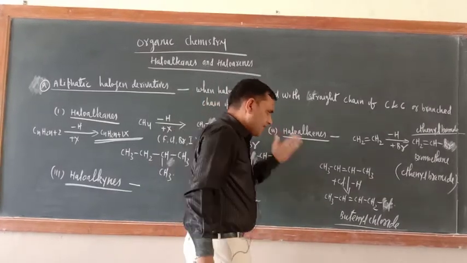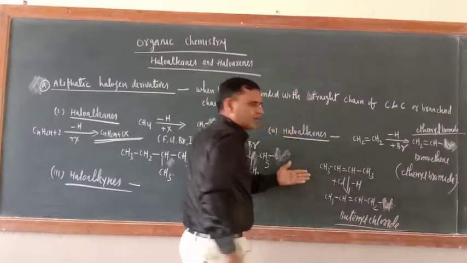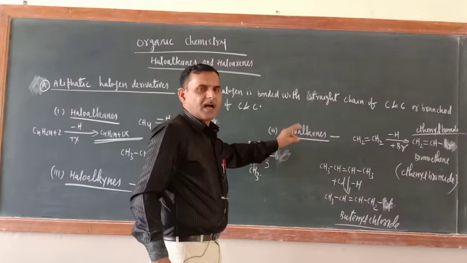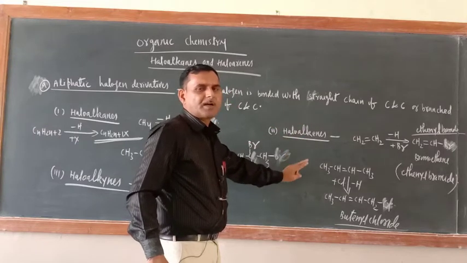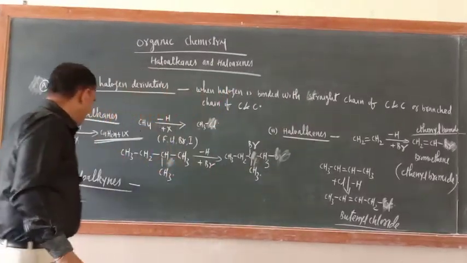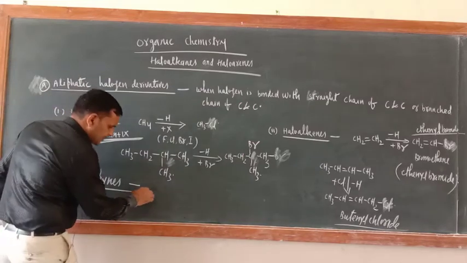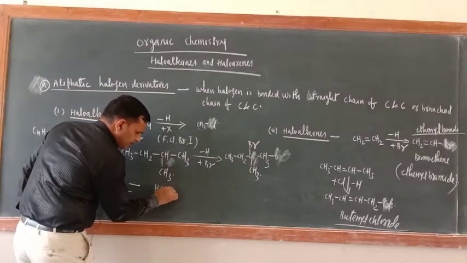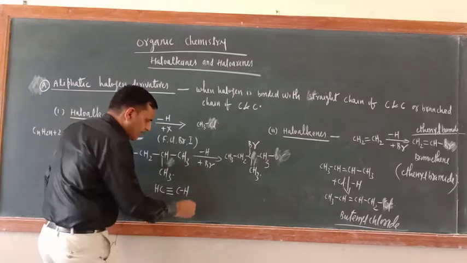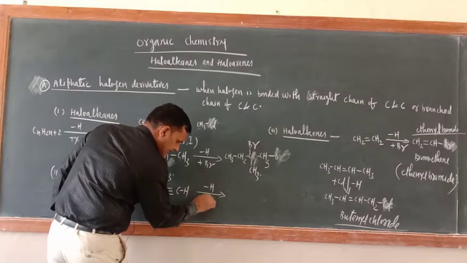In a branch chain also you can add; it is up to you. So the meaning of this is that haloalkenes means the halogen atom is bonded with a carbon-carbon chain which has at least a carbon-carbon double bond. What about haloalkynes? Haloalkynes you can do like that also. See, HC≡CH. Now replace one H and put one X here.